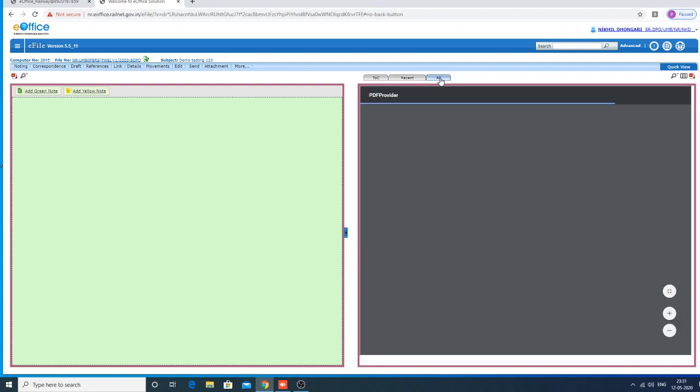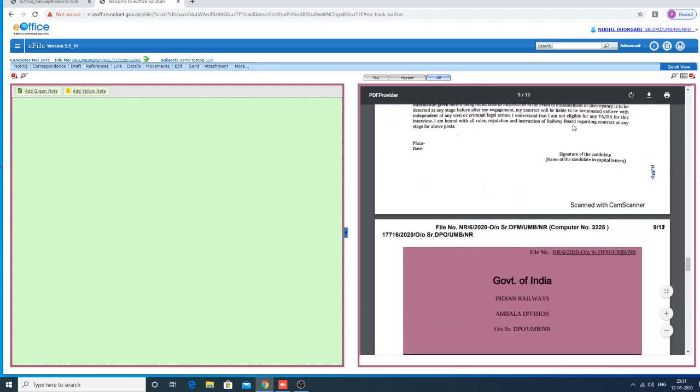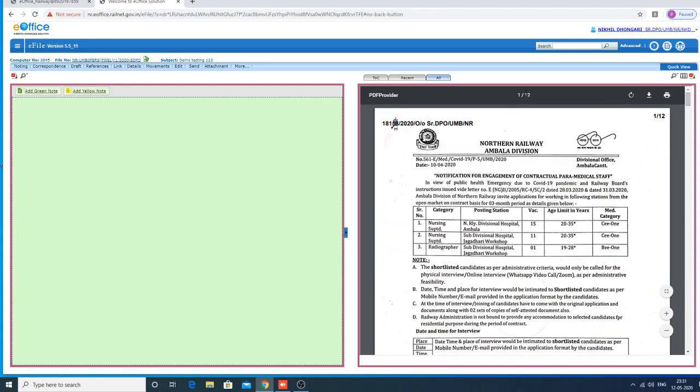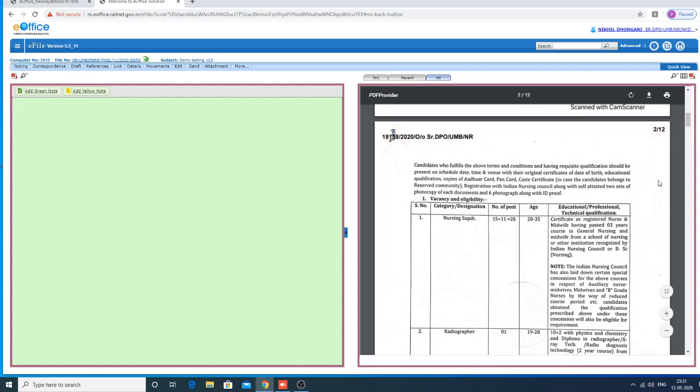Now just click the All button. So now you see, you can see all the correspondence that you attached, 1 to 12. The serial number is 1 by 12 here. It is 2 by 12.